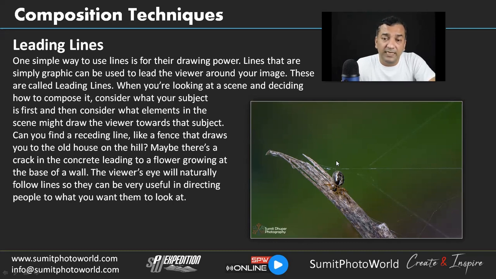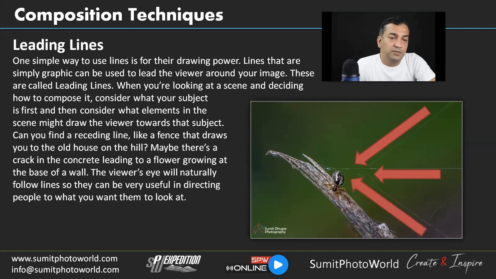When you are using leading lines, it is not necessary to have your subject around the rule of thirds. It's a kind of breaking the rule of thirds. This technique can be used very well, and here I'm using multiple lines, and if you notice, the lines coming from the diagonal are coming from the intersection points of the rule of thirds. If you use lines around the focal points of the rule of thirds, that could have more impact than other lines. So here we have 1 line, 2 lines, 3 lines. These are called leading lines.